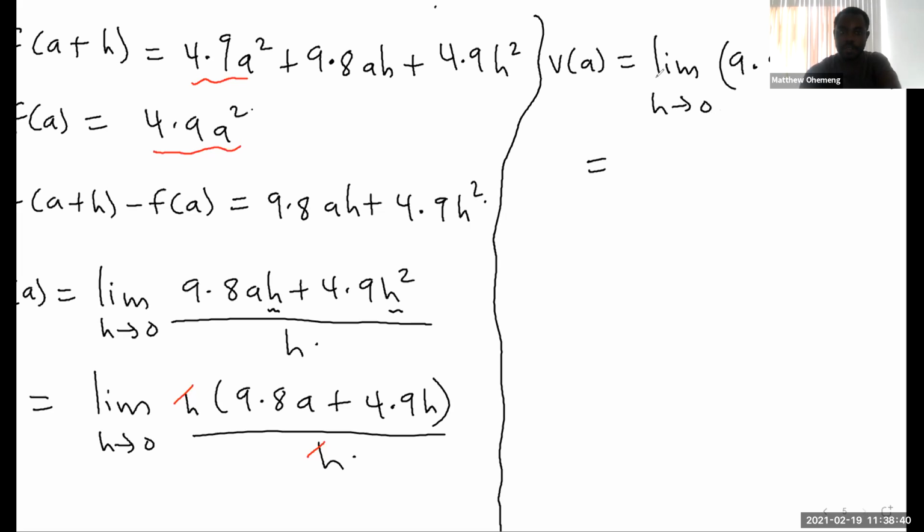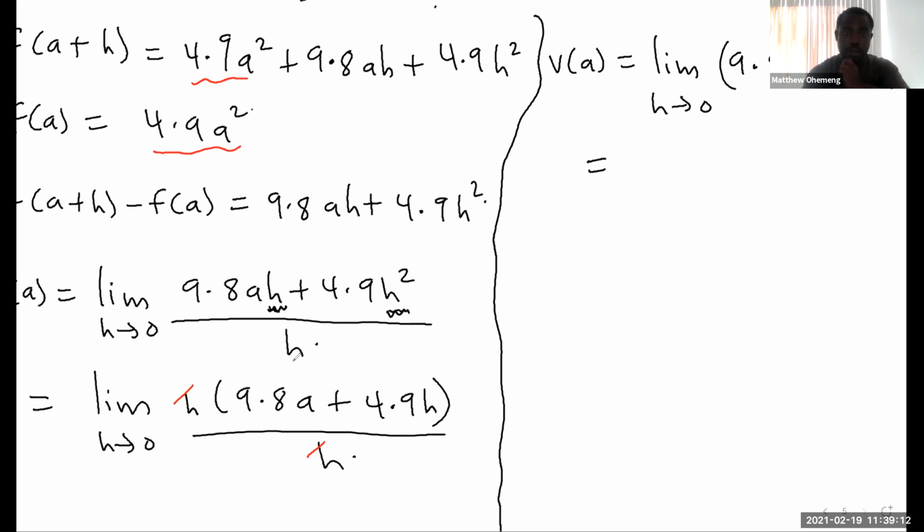How did I cancel? Okay, I'm thinking you mean this step, right? Yeah, so I factored out an h. So I have h here and then h here. So I factored that out. So that'll leave me with h times what? 9.8a plus 4.9h, and then all over h. But then I have common factors here, h and h. So that's how I canceled out. Please, are you okay with this?